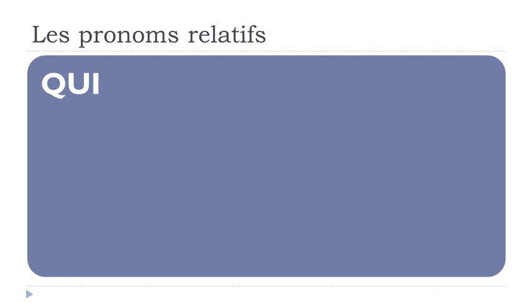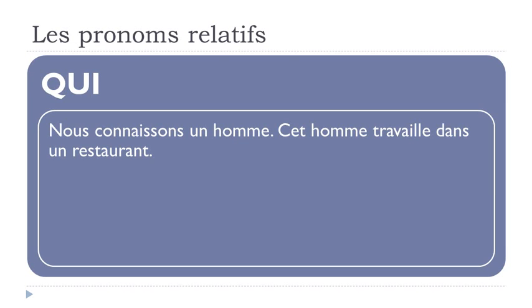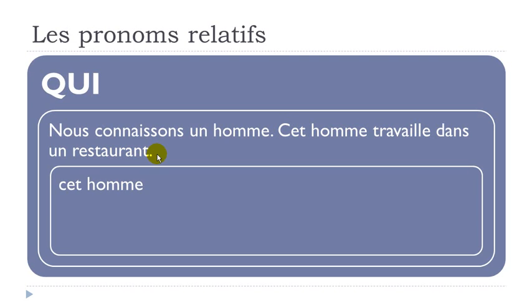Okay, so qui. So if we take this example, the first sentence, nous connaissons un homme. Okay, connaître is to know. Nous connaissons un homme. And then we've got the second sentence. Cet homme travaille dans un restaurant. Okay, so it's totally possible to have these two sentences like that. Okay, but then if you look carefully, we repeat cet homme or un homme. Okay, we've got here cet homme. Okay, and it's here in the first sentence as well.